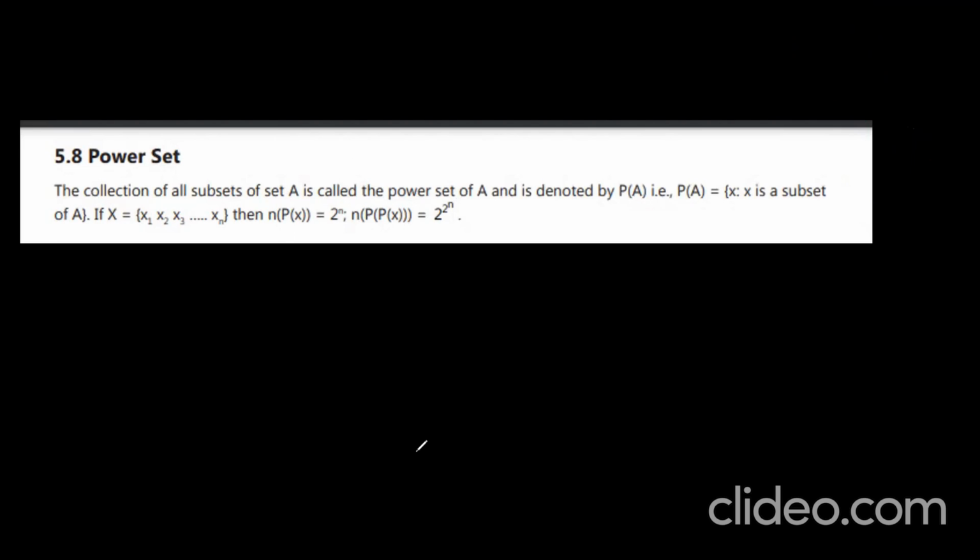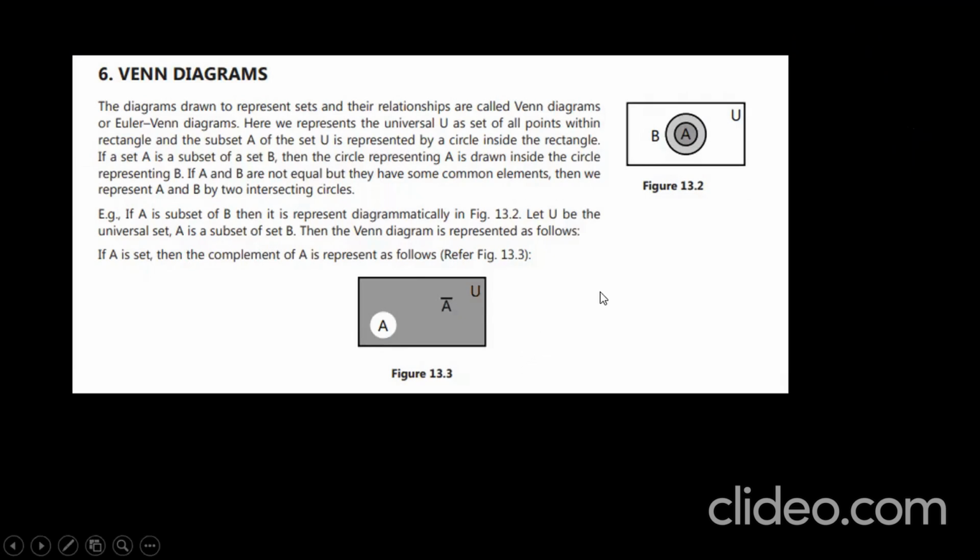Next, the Venn diagrams. When John Venn discovered the Venn diagrams, they are usually drawn with a rectangle, which represents the universal set. In order to represent any kind of sets, they should be written inside this rectangle. A set is represented by a circle inside the rectangle.